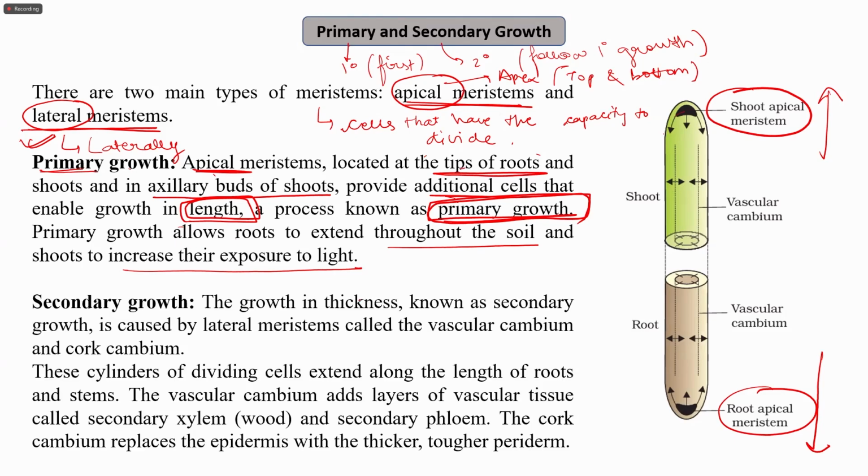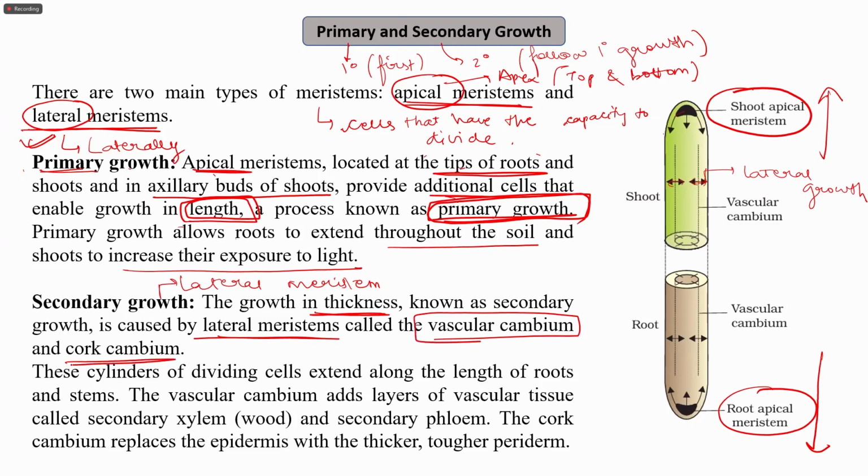And secondary growth is the growth in the thickness. So growth in the height is usually the primary growth, and secondary growth is the growth in the thickness, which is the lateral growth, because of the lateral meristem. So this growth in the thickness, in this region, you can see here by these arrows. These arrows show the lateral growth. This is known as the secondary growth because it is caused by the lateral meristems, which are called the vascular cambium or the cork cambium.